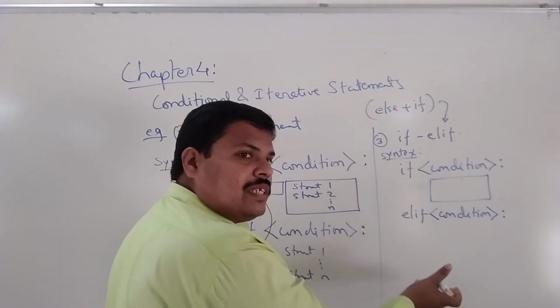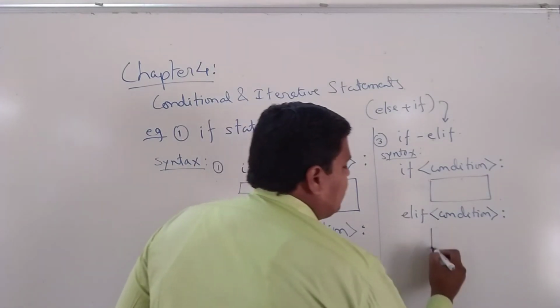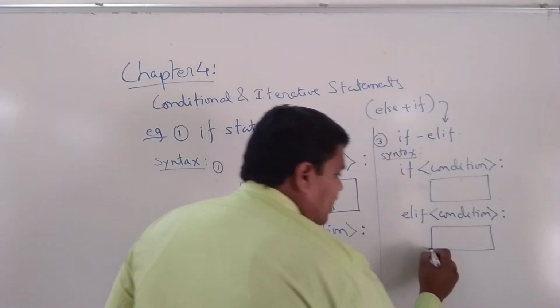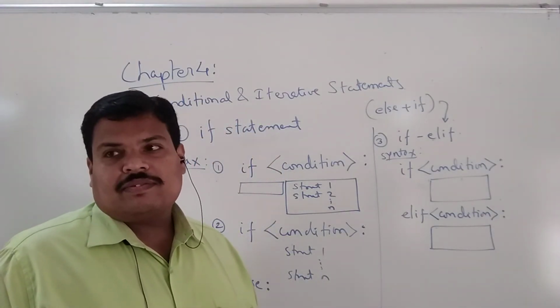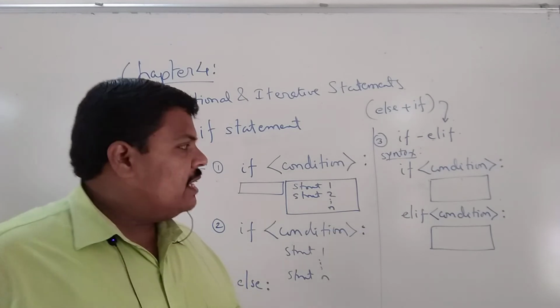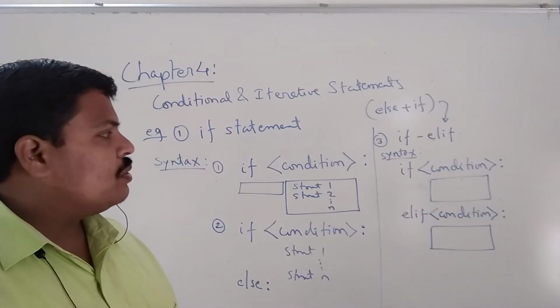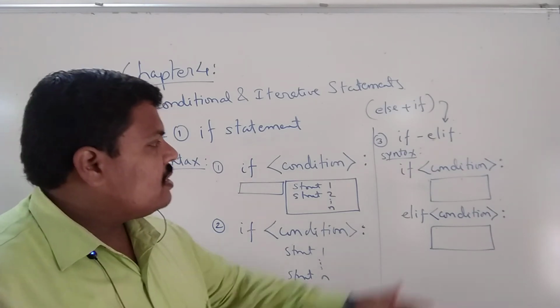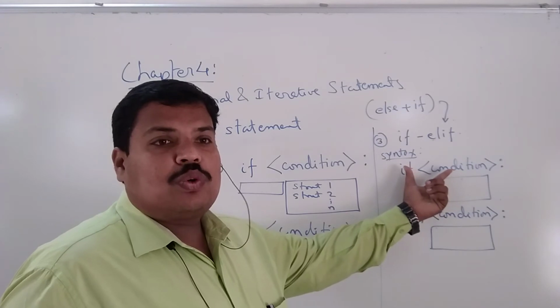See the similarity. If and elif are almost the same. The only thing is, if this part is not executed, then this will be executed. Again the group of statements. So there are two conditions. Got this? If and elif. Now can you guess the execution? See, first this condition will be checked whether it is true or not.